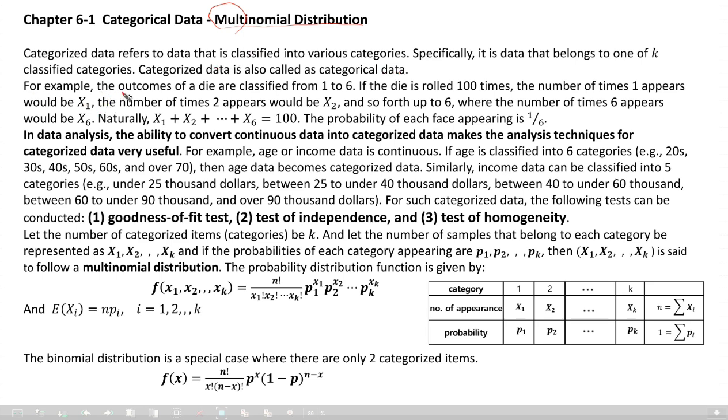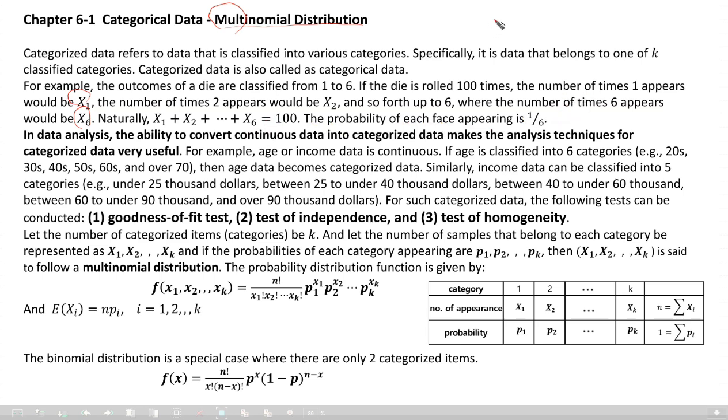For example, the outcomes of a die are classified from 1 to 6. If the die is rolled 100 times, the number of times 1 appears would be x1, the number of times 2 appears would be x2, and so on, up to 6. The number of times 6 appears would be x6. So naturally, x1 plus x2 plus up to x6 equals 100, right? The probability of each face appearing is 1 over 6. Everybody knows this kind of example.